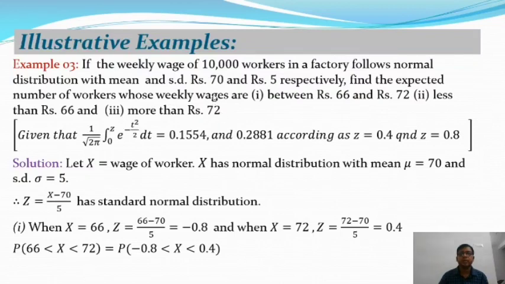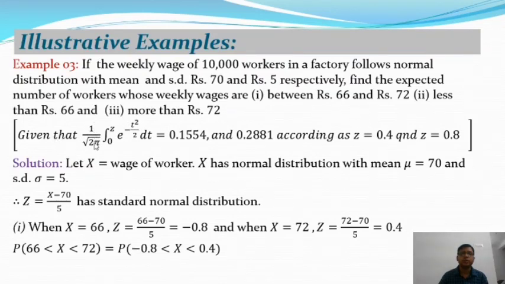So in that problem there are three parts. In the first part we are going to find the expected number of workers whose weekly wage is between rupees 66 and 72. The second part, we will find the workers whose weekly wage is less than 66 rupees, and more than 72 rupees in the third part.